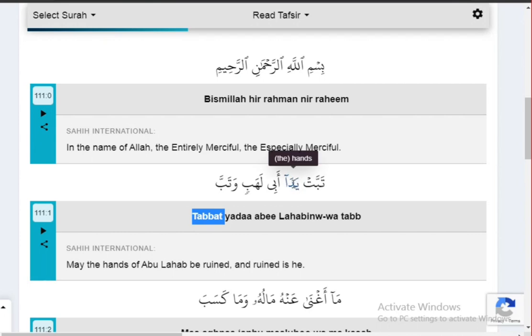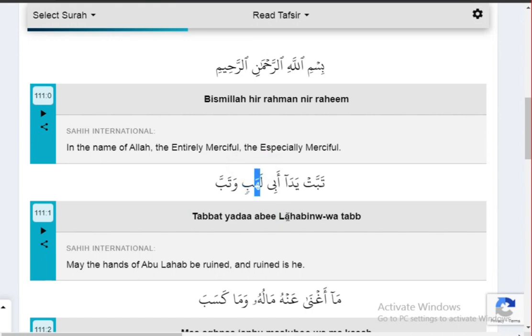So after here fatha alif is coming with a mad on top of it, because the next letter is coming with hamza, so we will make this dal sound longer. Yada, tabbat yada. This hamza is with simple fatha, but after kasra the letter ya is coming, which is a madda letter, so we will make ba sound longer. Abi,